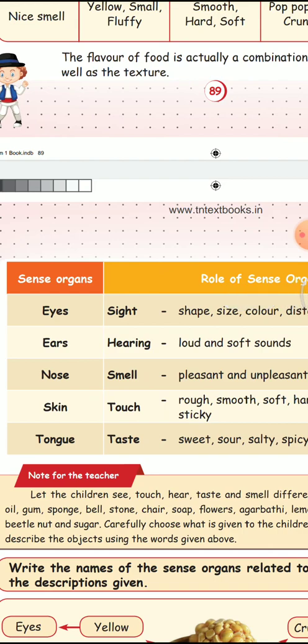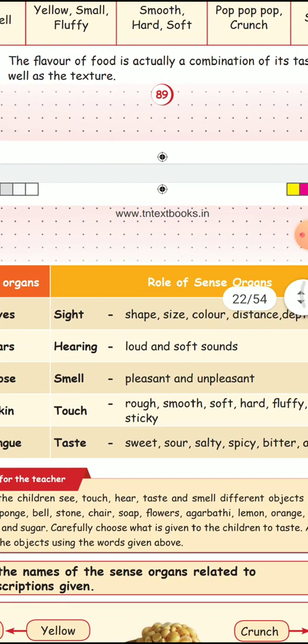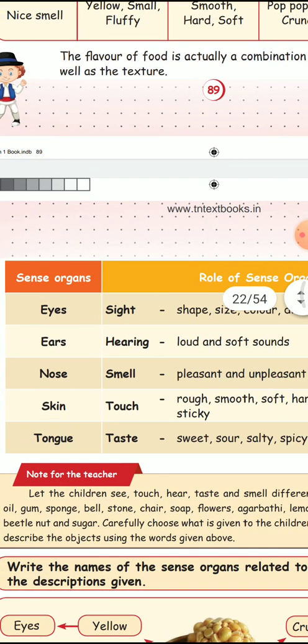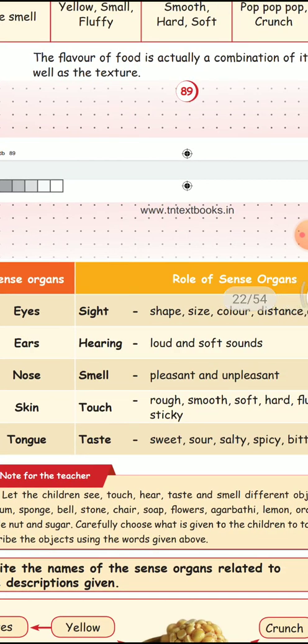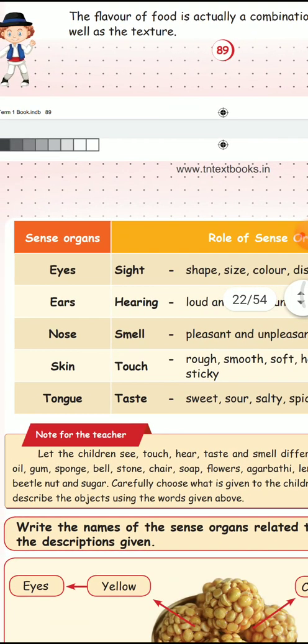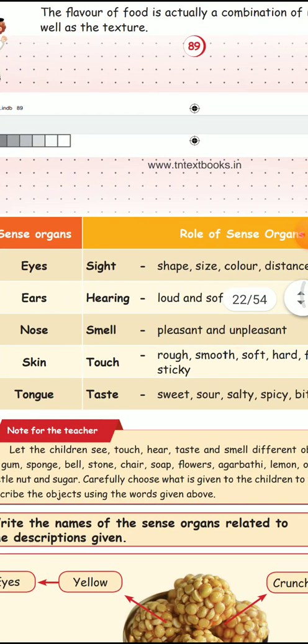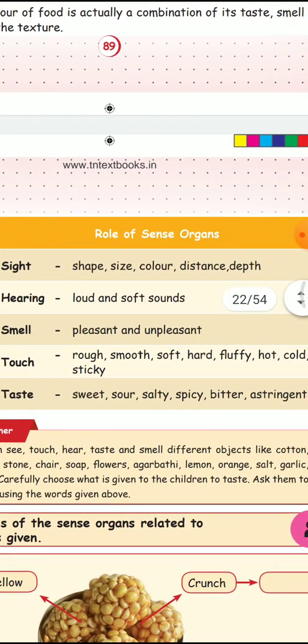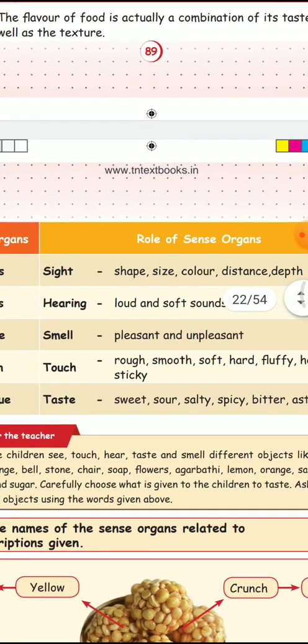Ears: hearing, we can hear loud or soft sounds. Nose: we can smell pleasant or unpleasant smells. Skin: we can touch rough, smooth, soft, hard, fluffy and sticky. Tongue: we can taste whether food is sweet, sour, salty, spicy, bitter or astringent.